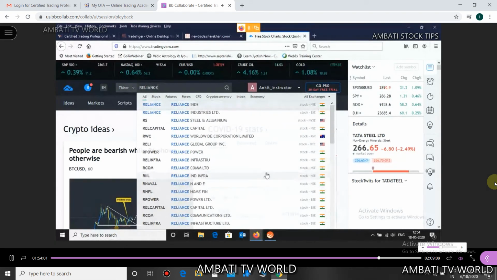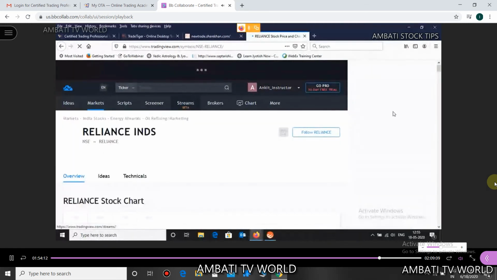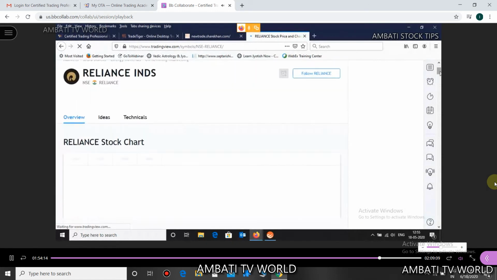Now go to Reliance Industries, the first option, and you can see the chart of Reliance Industries here. Can you see the chart here?